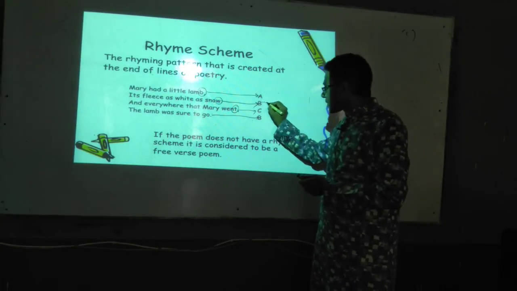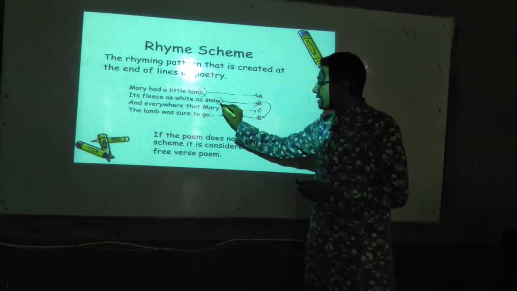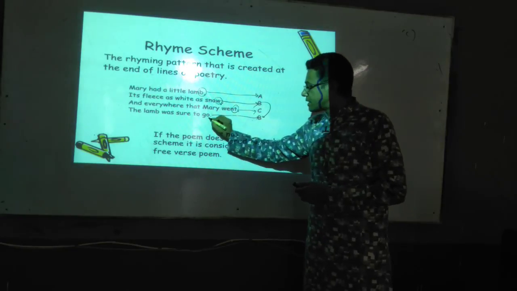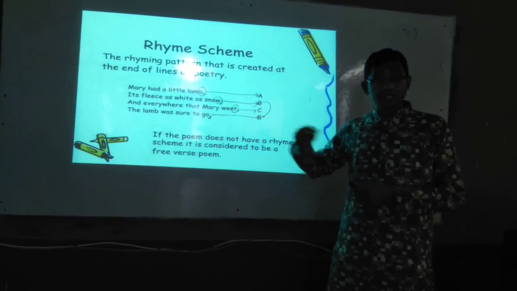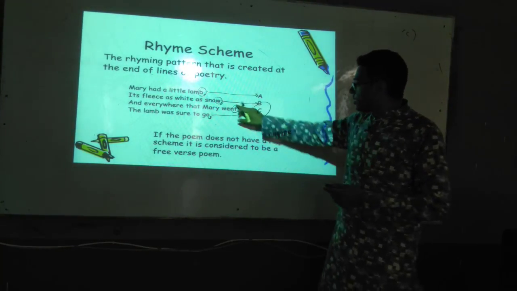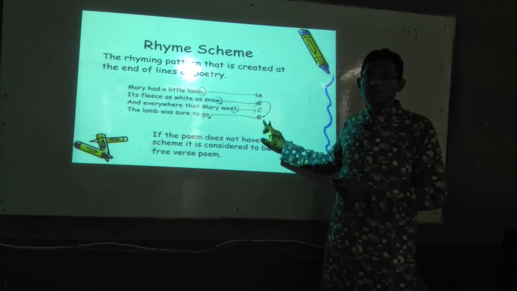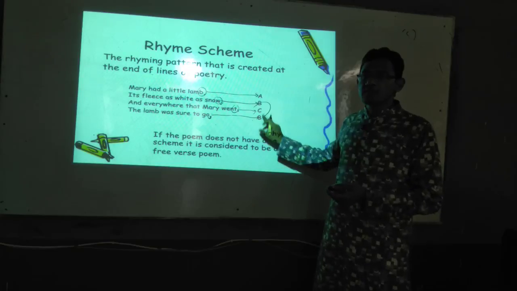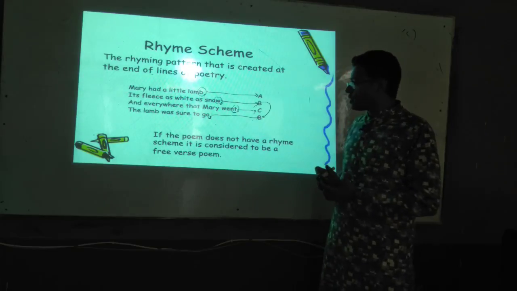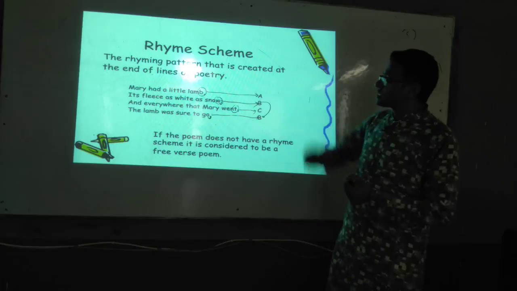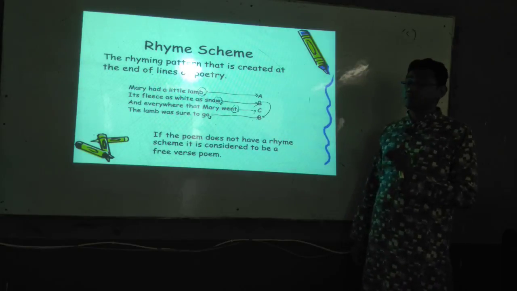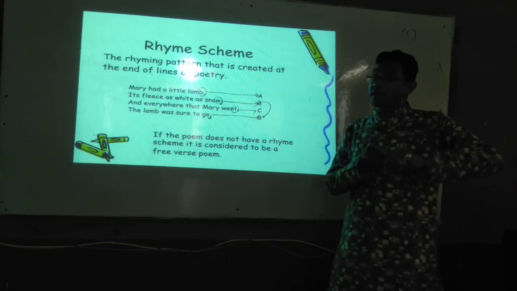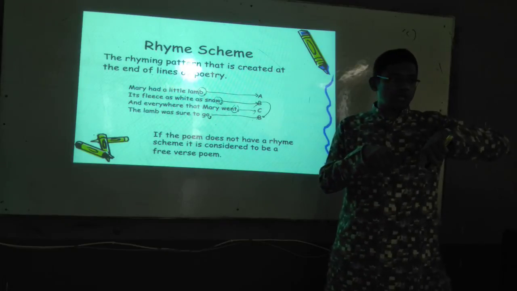You have seen that it ends with W, and the other ends with O, but the sound creates a similar O. That's why both of these are considered B, the same. So I think you are now clear: the rhyming pattern is created at the end of lines of poetry. It doesn't depend on the letter, but on the sounds. Okay.